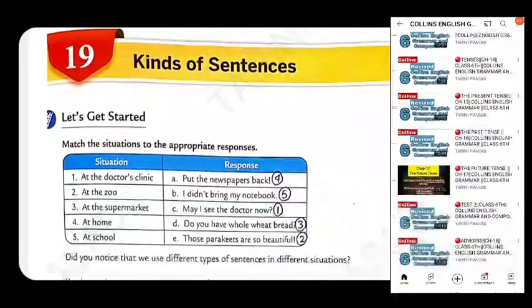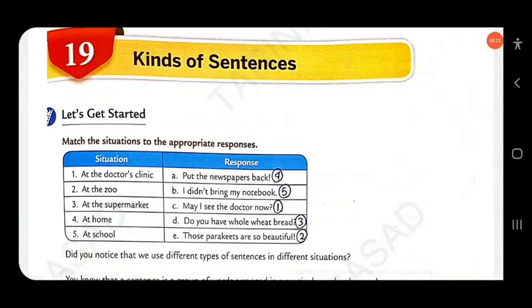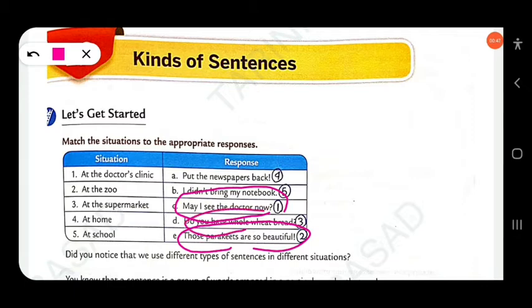Here, match the situations to the appropriate responses. At the doctor's clinic: may I see the doctor now? At the zoo: those parakeets are so beautiful. At the supermarket: do you have whole wheat bread?